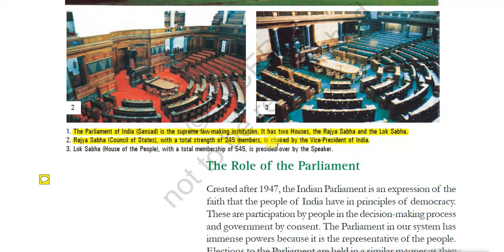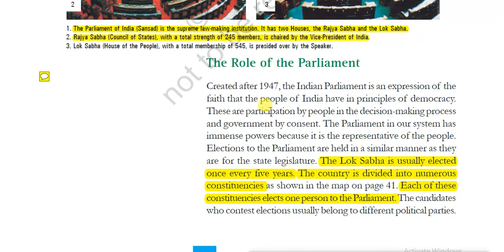It is chaired by the Vice President, who is the chairman of Rajya Sabha, that is the Vice President of India. The second is Lok Sabha, the House of People, with a total membership of 545. Generally, the total strength of the Lok Sabha is 552, but the present strength is 545. And Rajya Sabha is 250 and present strength is 245. So the Lok Sabha is presided by the Speaker.